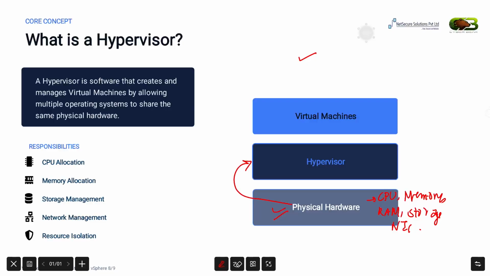Finally, at the top we have virtual machines. These virtual machines don't directly access the hardware. Instead, every request first goes to the hypervisor. The hypervisor then decides how to use the physical resources and provides them to each virtual machine.